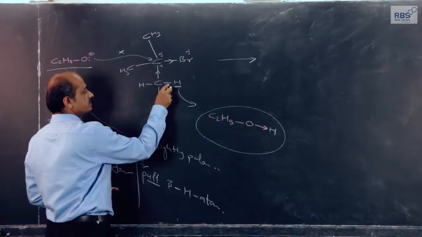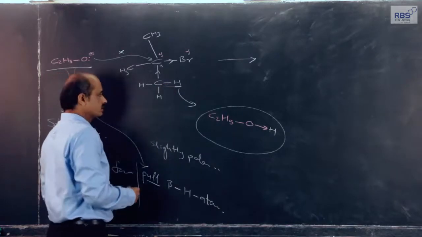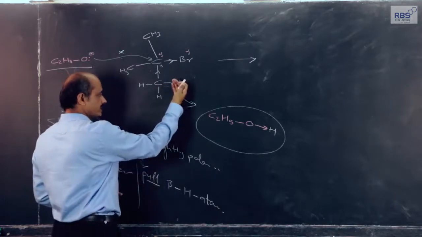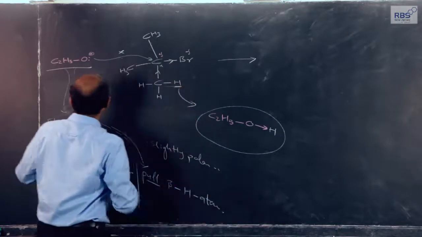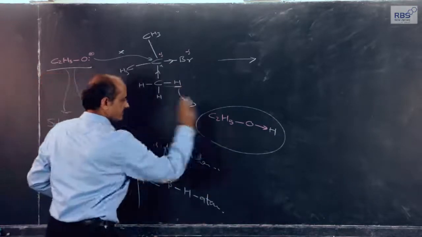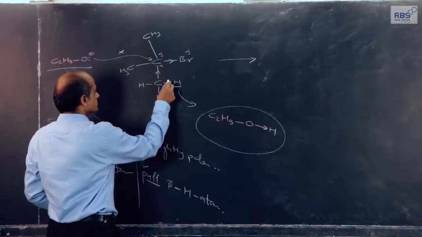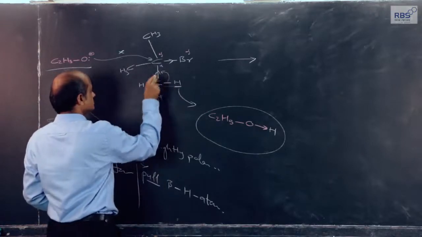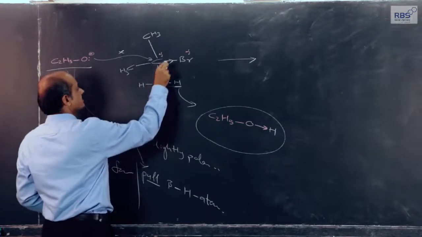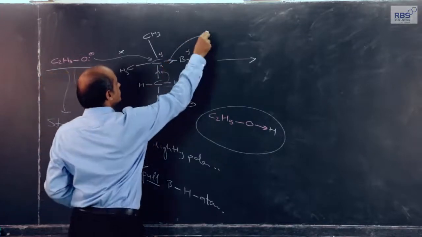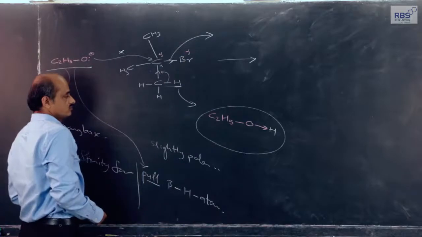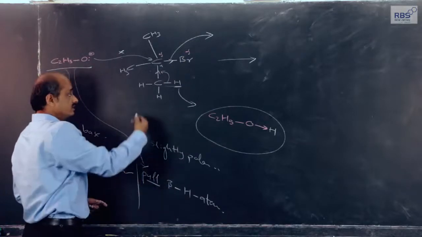The electron pair which remains behind will get shared between these two carbon atoms, and bromine now goes out in the form of Br minus ions. This possibility is there.